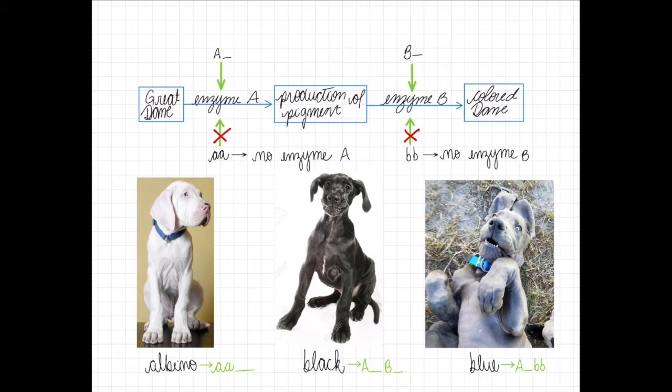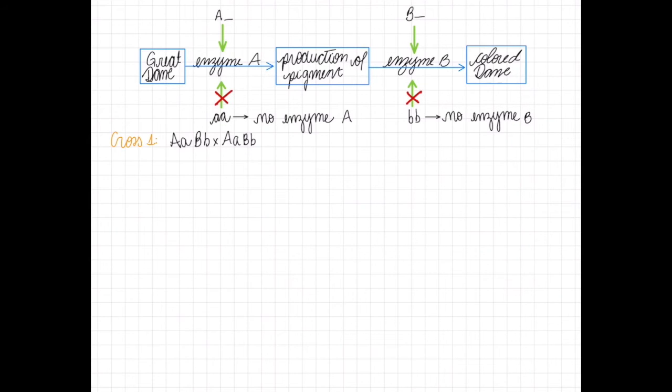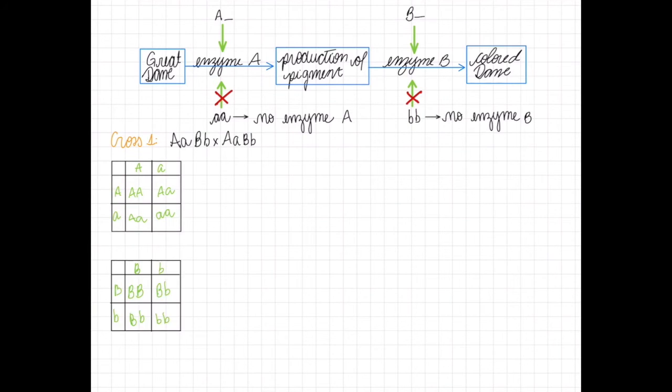This is called a single recessive epistasis because a dog recessive for gene A will always be an albino independently of what gene B says. Let's try out some crosses. First, we have big A little a and big B little b for both parents. Here are the probability tables, and we can create a branch diagram from this.